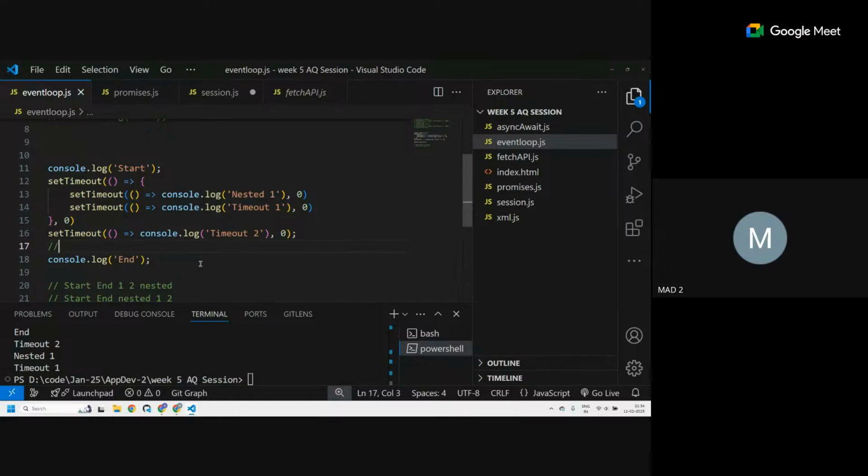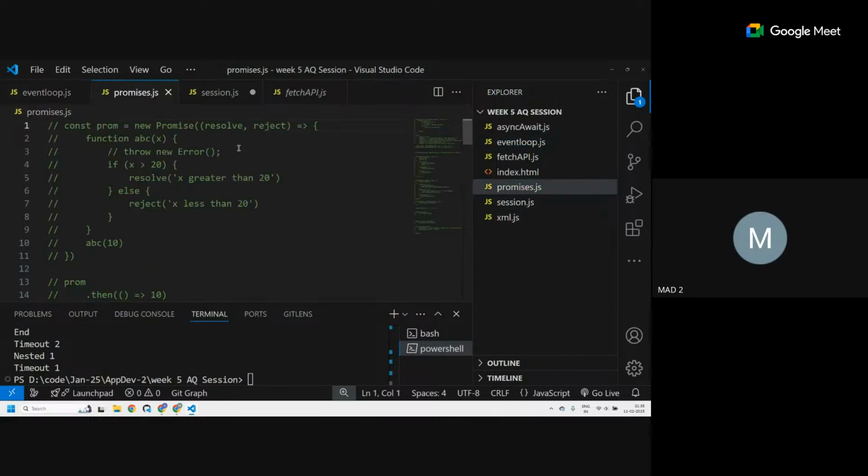So similarly in JavaScript also we have three different phases of promise. One is resolved. That means the promise was successful, I got whatever data or thing I wanted. That is resolution. One is rejection. Whatever I was promised, I did not get it. And one more is pending. Suppose it takes one or two seconds to fulfill that promise. I don't know whether it will be resolved or rejected. That's why it's in the pending state. So three different states of promises are there. That is exactly what a promise is.